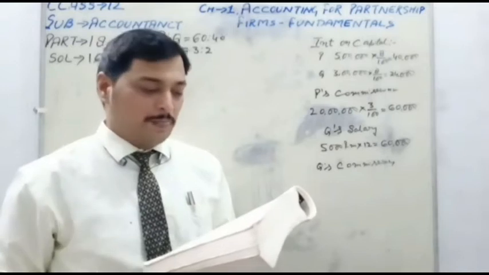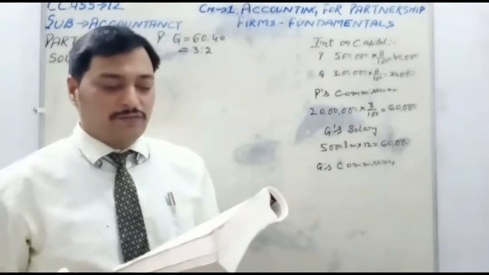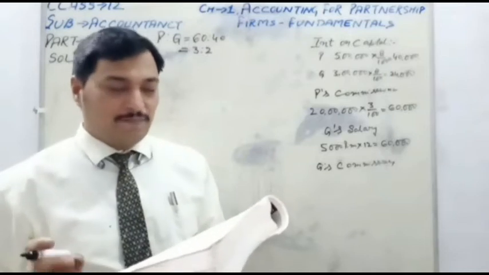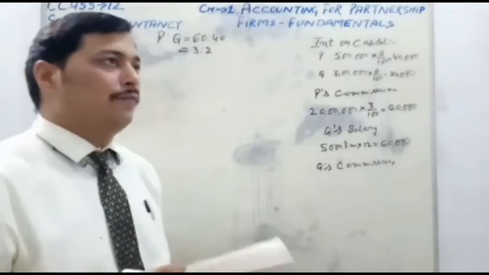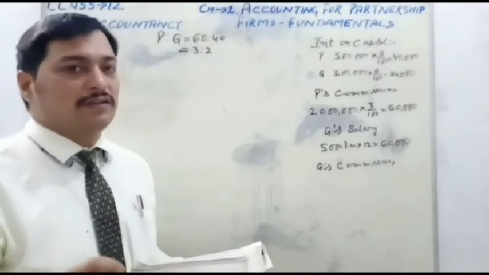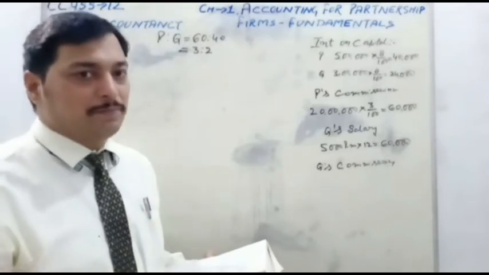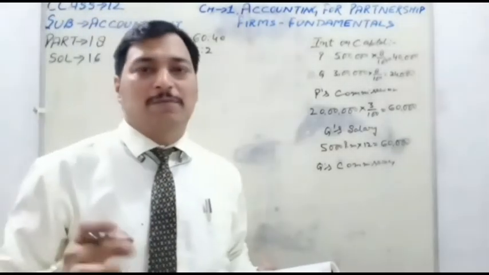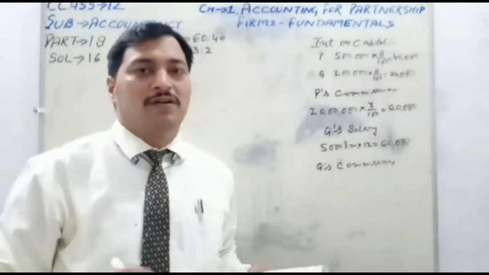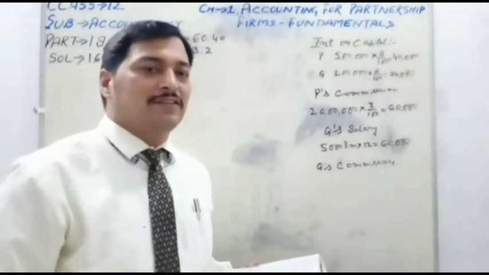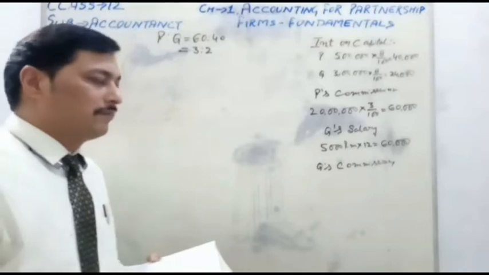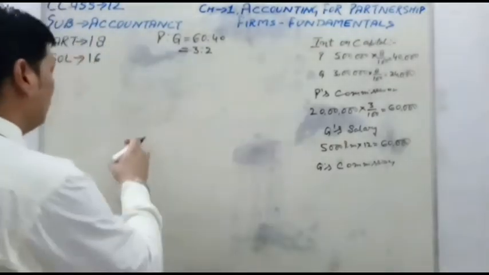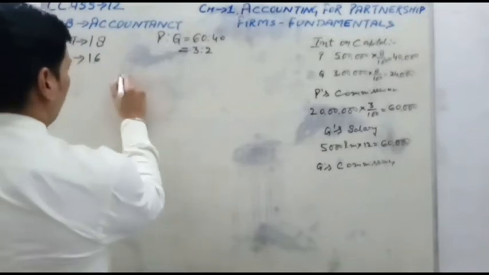The point number 5: Q is entitled to a rent of 20,000 per month for the use of his premises by the firm. So students, the firm is paying rent for the use of his premises to Q. So it is not an adjustment for the profit and loss appropriation account. This is an adjustment for the profit and loss account. So you can deduct this adjustment from the profit in the profit and loss account, and then mention it in the profit and loss appropriation account.